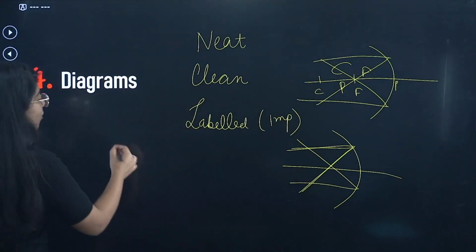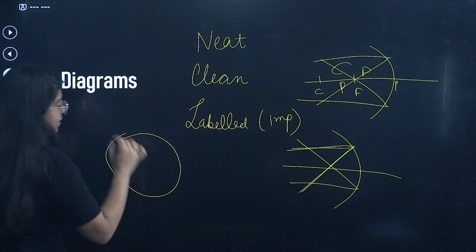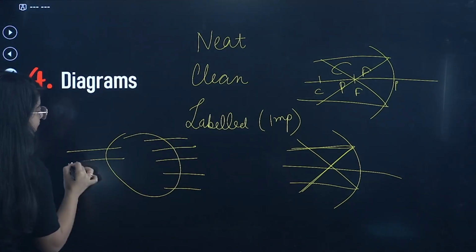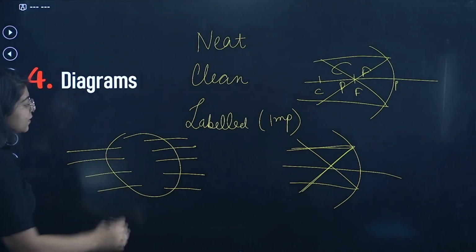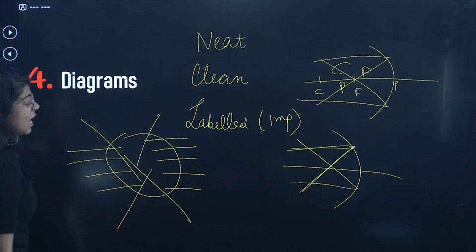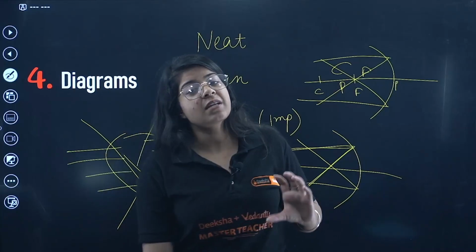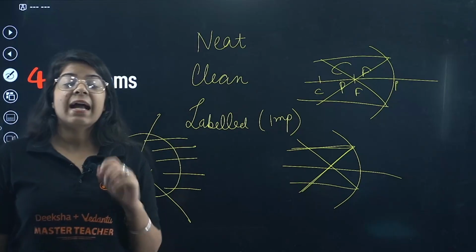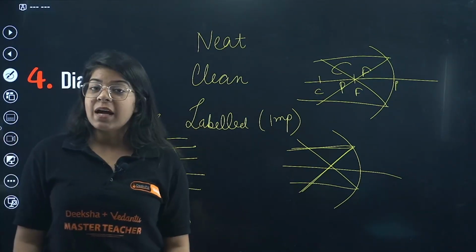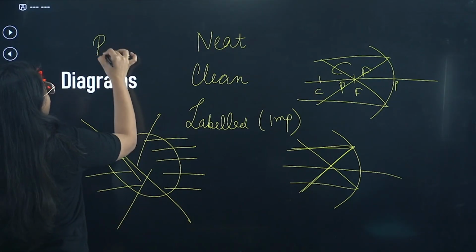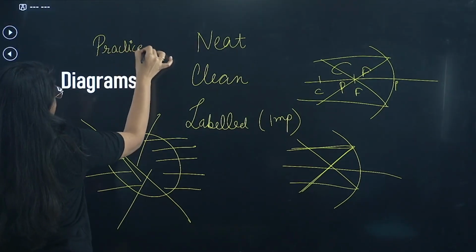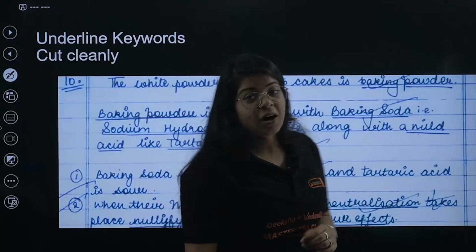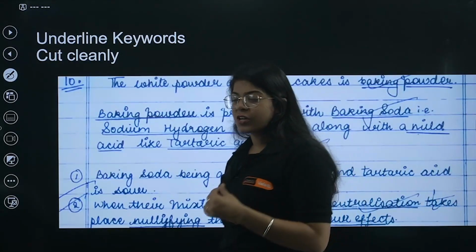In the diagram of the heart, let's say this is a heart. You label like this: this is right ventricle, left ventricle, this is aorta, this is that. You label like this, don't label like this, and this is this, this is this. This looks really bad. So you just have to neatly draw the diagrams, cleanly draw the diagrams. They'll be easy to check, and the labeling should be proper. And how will that come? By practice. Bacha, understood?